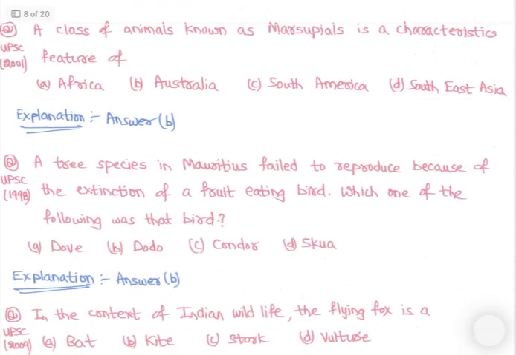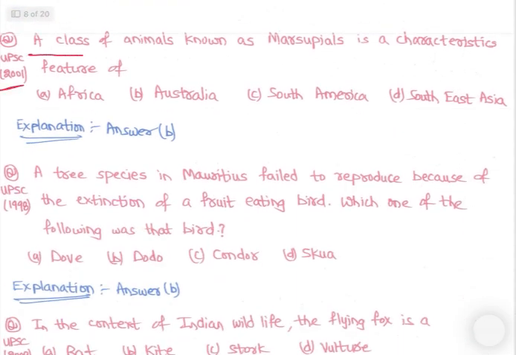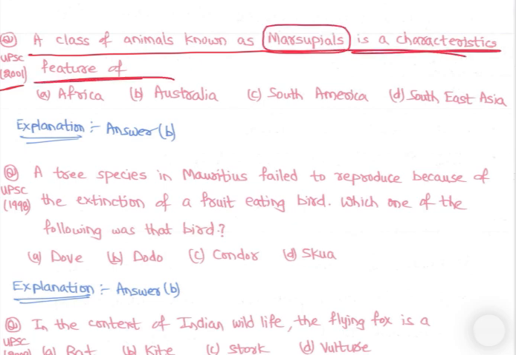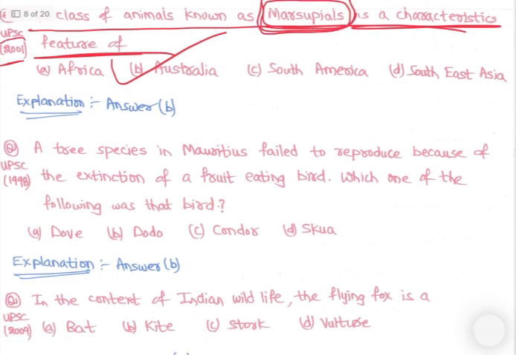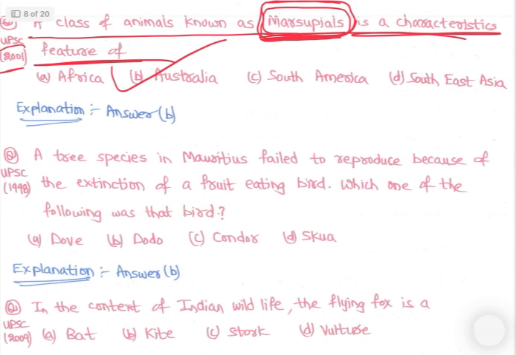Then see, question asked in 2001. The class of animals known as marsupials is a characteristic feature of Australia. अब देखो, marsupials question is asked in 2023. 2001 में UPSC already पूछ चुका है. अगर marsupials क्या है सिर्फ वो पता होता ना हमें, right? We would have easily answered the question. So PYQs, that's why it is important, right?